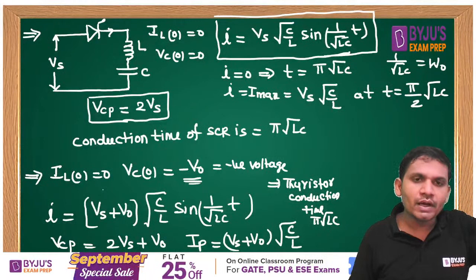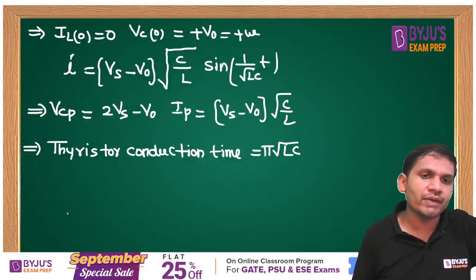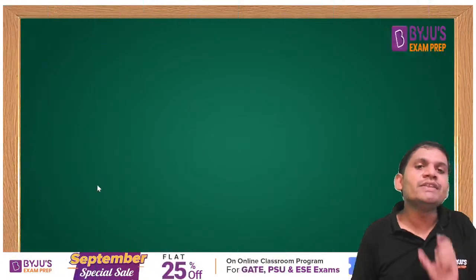I am giving these mainly from the devices point of view only. The total topic will not be completed because it is a 2-hour session. The thyristor conduction time is equal to pi root LC, students. It is with respect to devices.